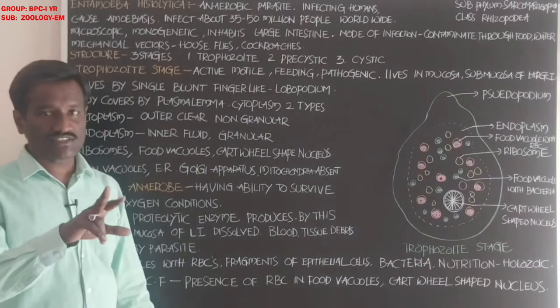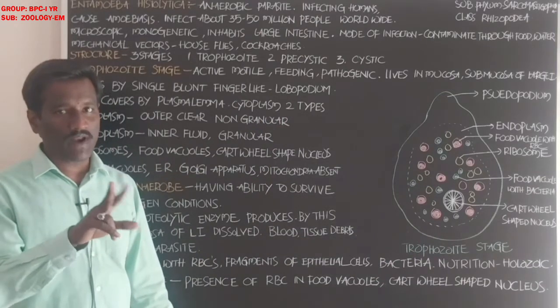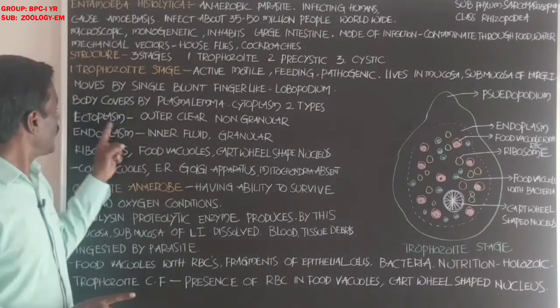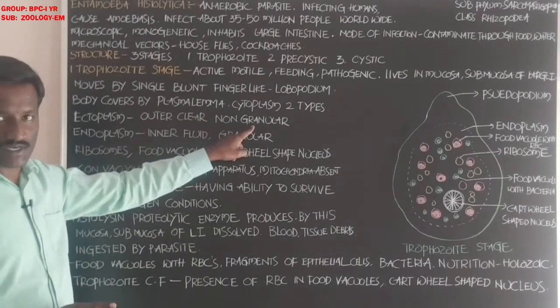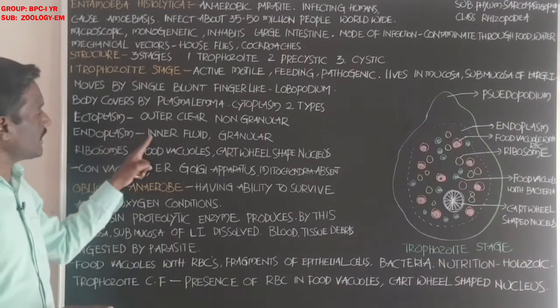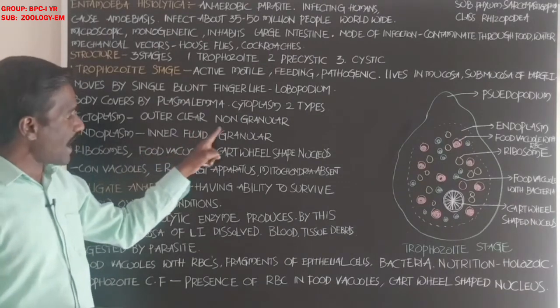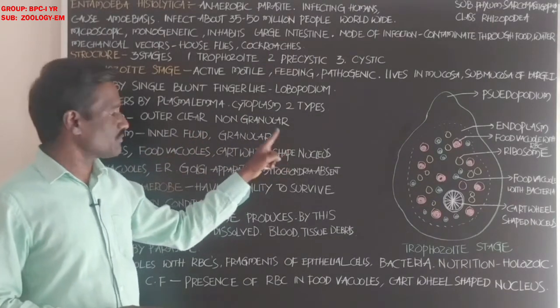There is also a difference between the ectoplasm and the endoplasm. The ectoplasm is the outer, clear part, and granules are absent. The endoplasm is the inner, fluid-like part, and granules are present.